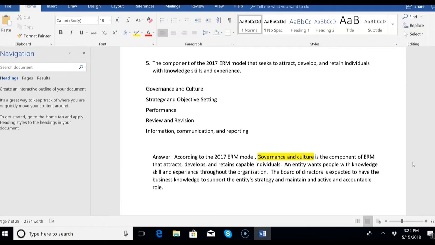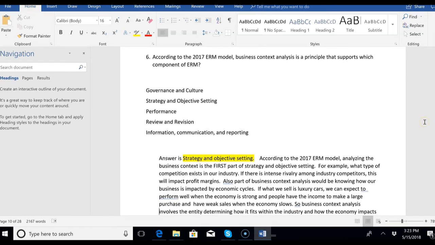Because an entity wants people with knowledge, skill, and experience throughout the whole organization, and the board is expected to have the business knowledge to support the entity's strategy. So right from the top down, the board is expected to have knowledge to support the entity's strategy, and the board is expected to maintain an active and accountable role. So we're purposely going in order, and we hit the governance and culture component pretty hard. Now we're going to move on.